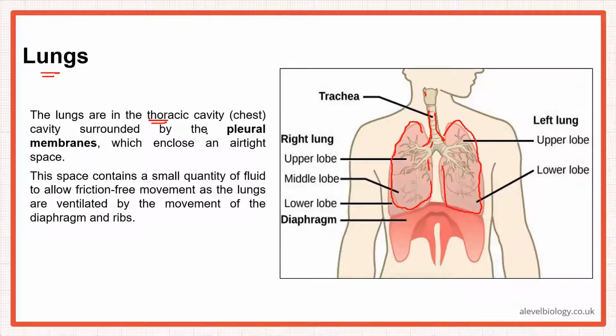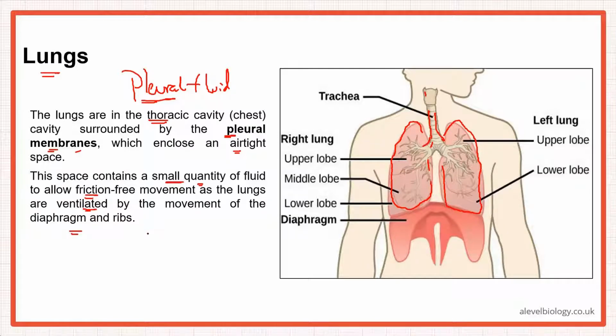And these are surrounded by the pleural membranes. These pleural membranes contain pleural fluid, and they keep the lungs enclosed in an airtight space. This space contains a small quantity of fluid, as I just said, known as pleural fluid, and it allows friction-free movement as the lungs are ventilated by the movement of the diaphragm and the ribs.